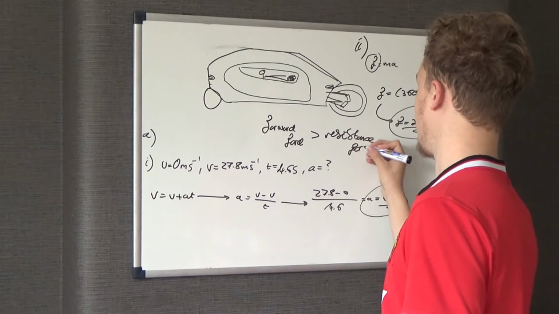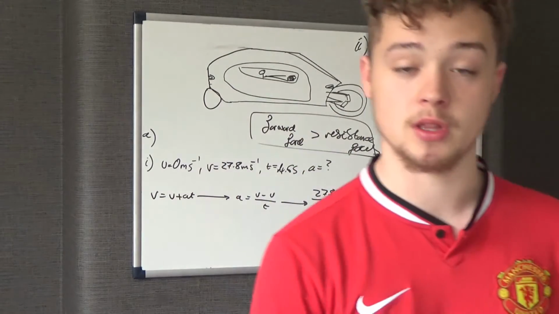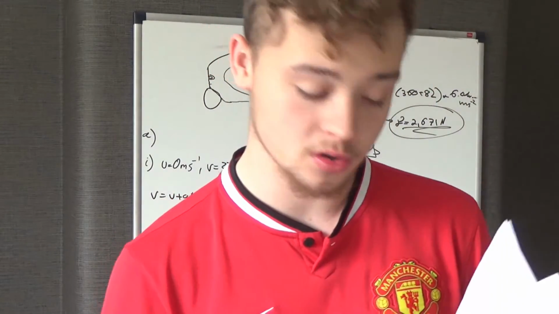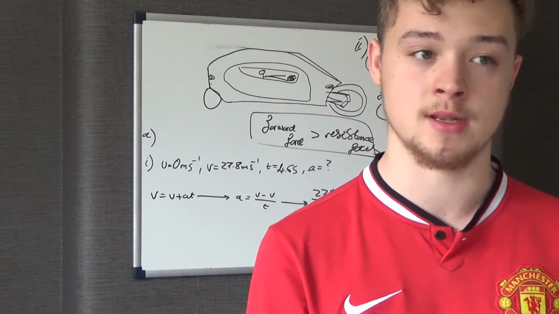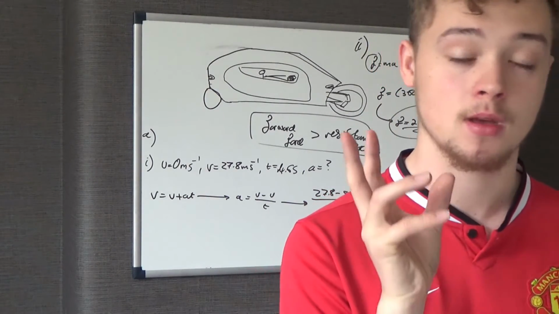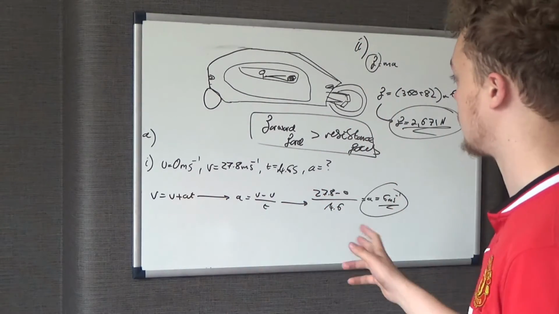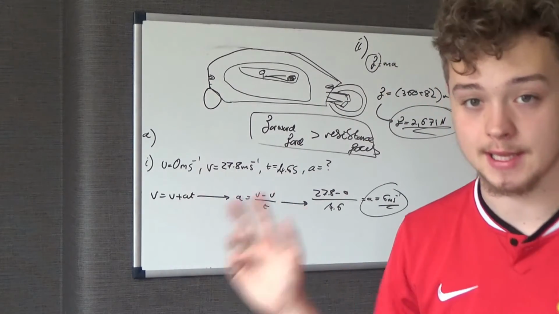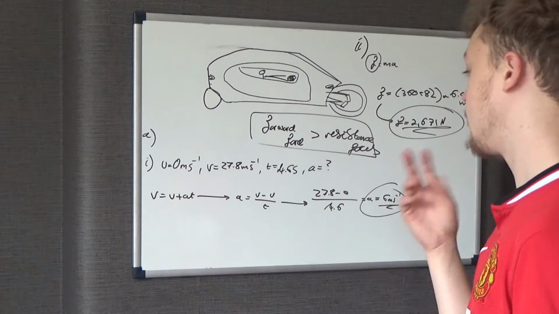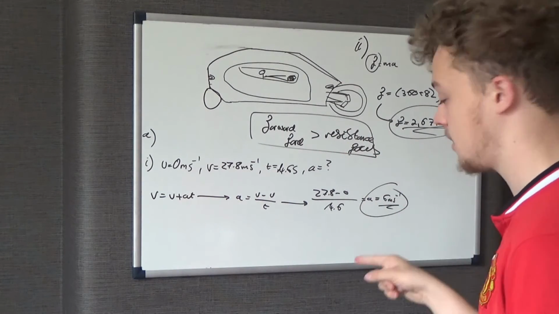If it needs to be continually greater than the resistance forces, the gap between the forward force and the resistance force, so forward force minus the resistance forces, that value needs to be the same. It needs to be a constant. Because if that's a constant, then the resultant force will be a constant, therefore there'll be a constant acceleration. So for that to happen, there needs to be a constant difference between the forward force and the resistance forces.